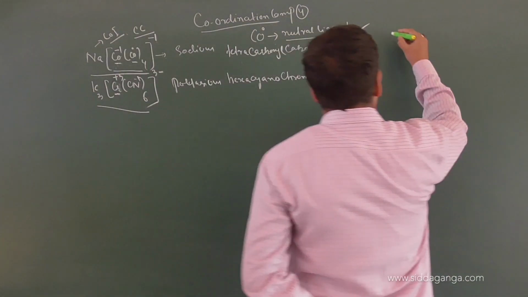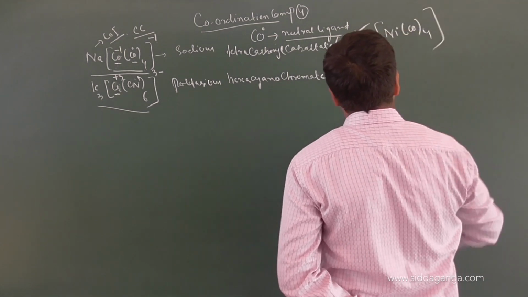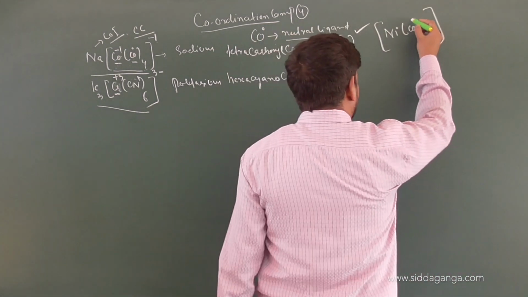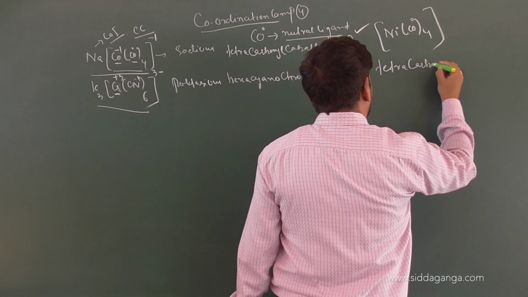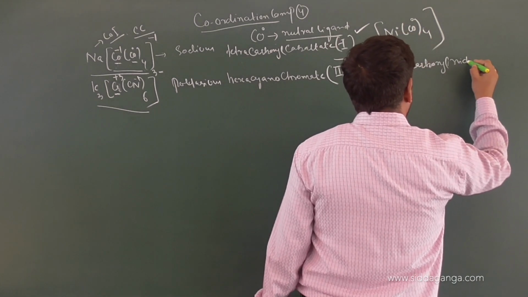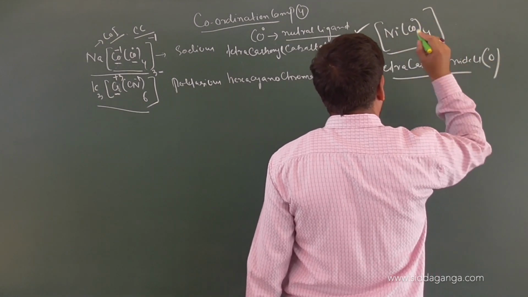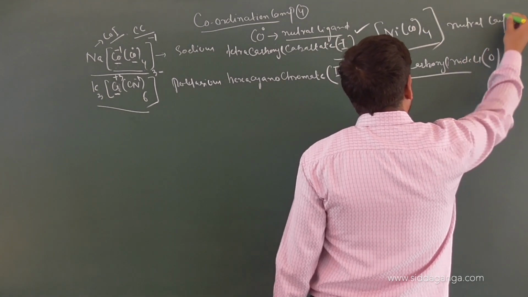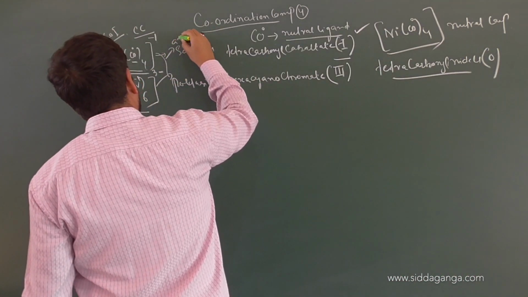Next one, children. The next complex you have is Ni(CO)4. This is the next complex we have, Ni(CO)4. Can you name it? Try it. The name of the complex will be what? Carbonyl, again 0. So it will be tetracarbonyl, then nickel. And what's the oxidation state? 0, because there is no electron lost by nickel. There is no counterion. So what type of complex is this? It is a neutral complex. Tell me, what type of complex is this? Both of these are what complexes?